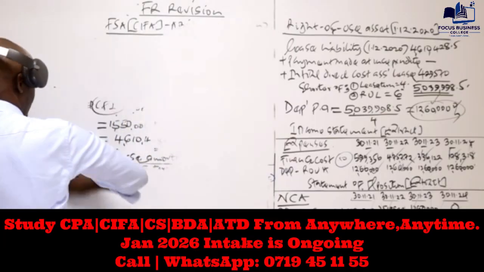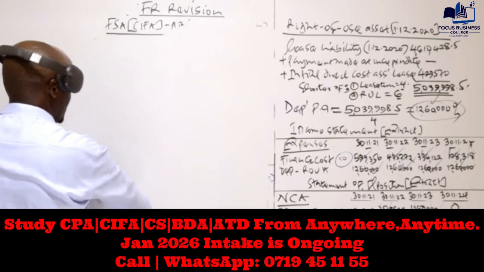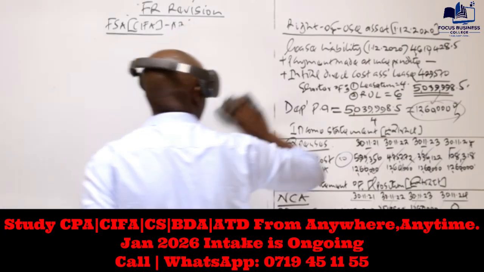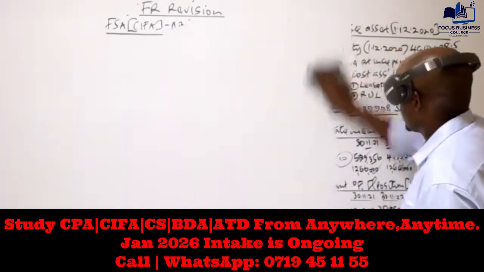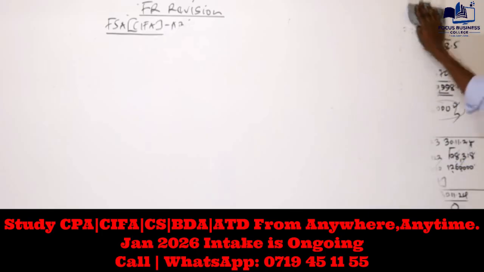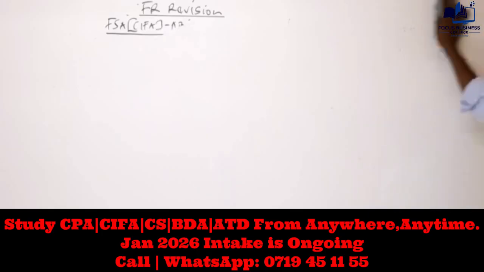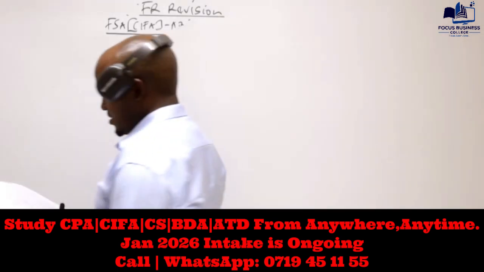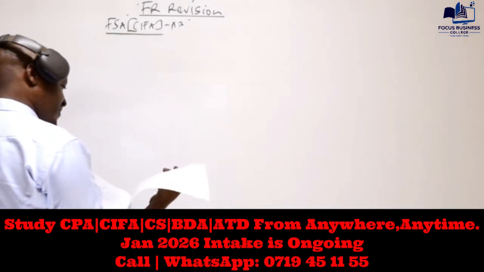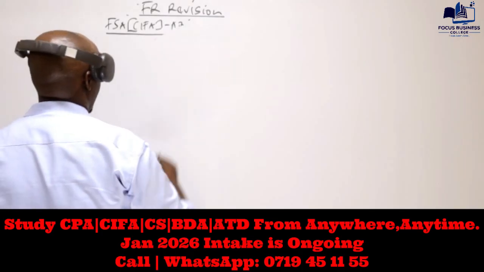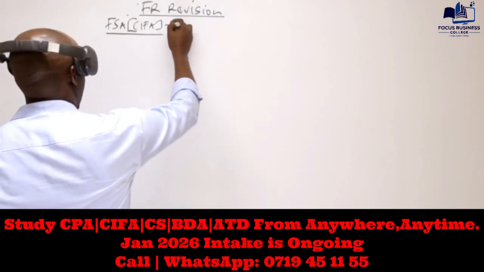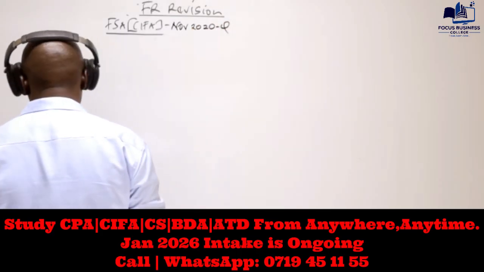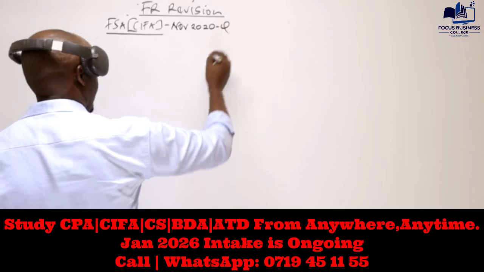Equally, this is a question I've borrowed from the paper for financial statement analysis. I think this was from the sitting of November 2020, and specifically it was question number 5A.